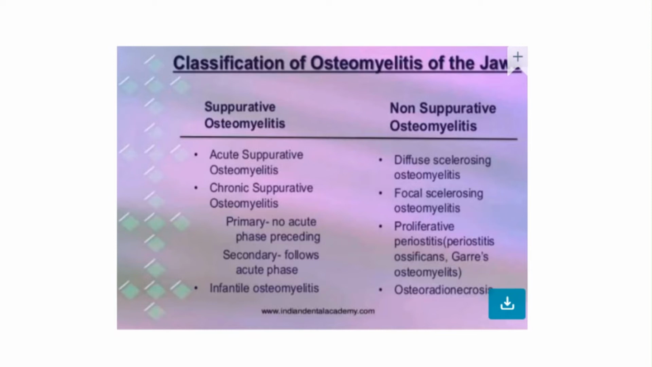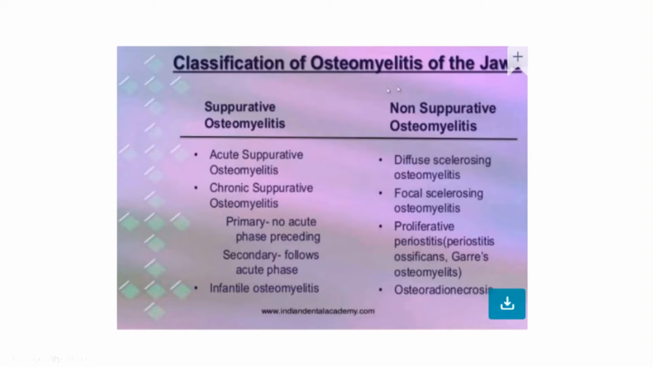And secondary chronic suppurative osteomyelitis, that means it follows the acute phase. So primary, that means there is no acute stage, while in the case of secondary chronic suppurative osteomyelitis, it is preceded by the acute phase. Also, we have infantile osteomyelitis, which usually occurs in children.